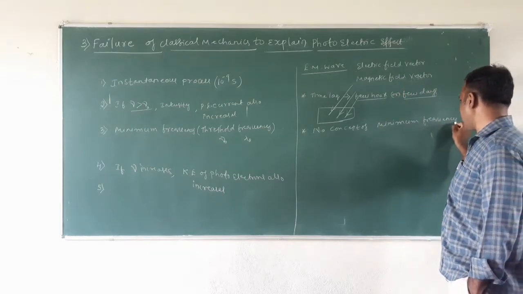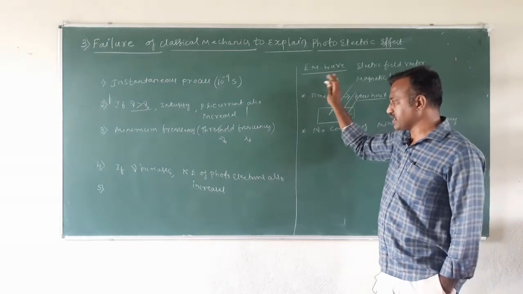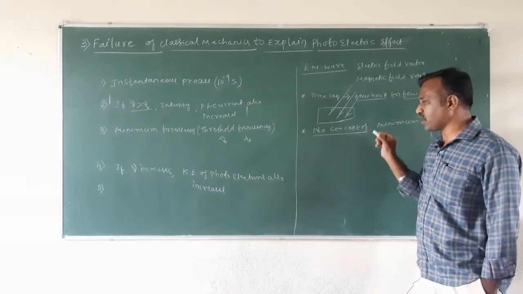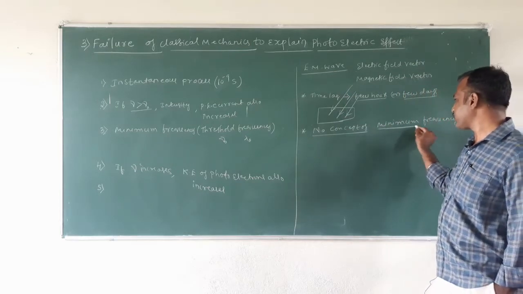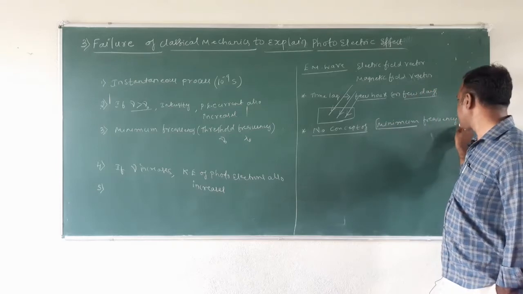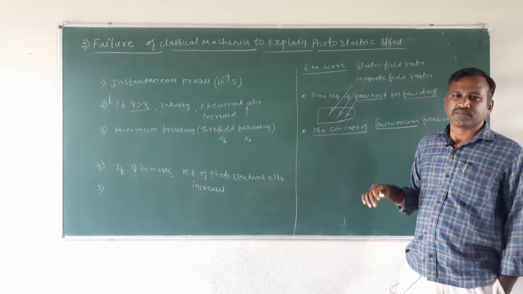There is no need of a minimum frequency.